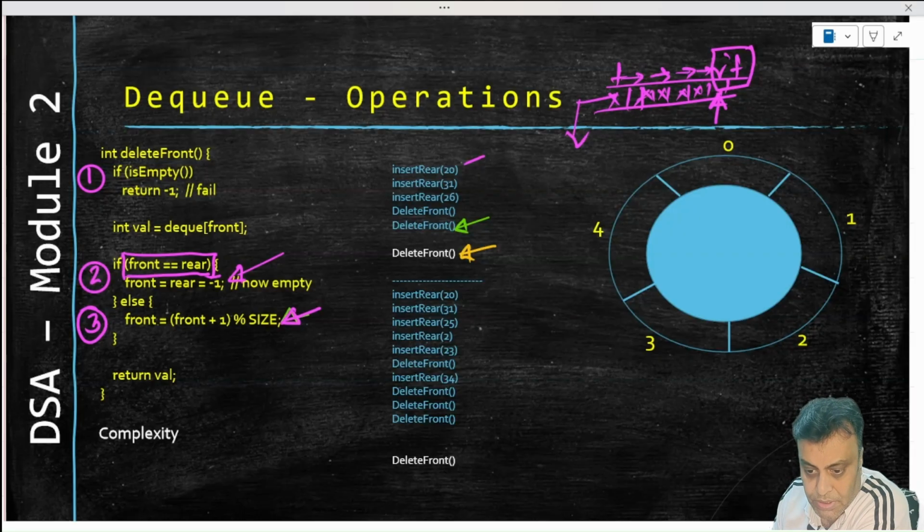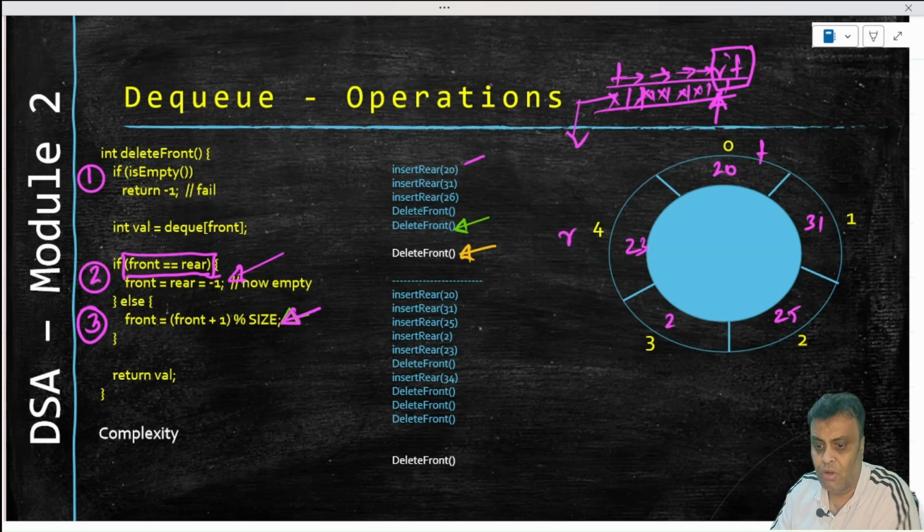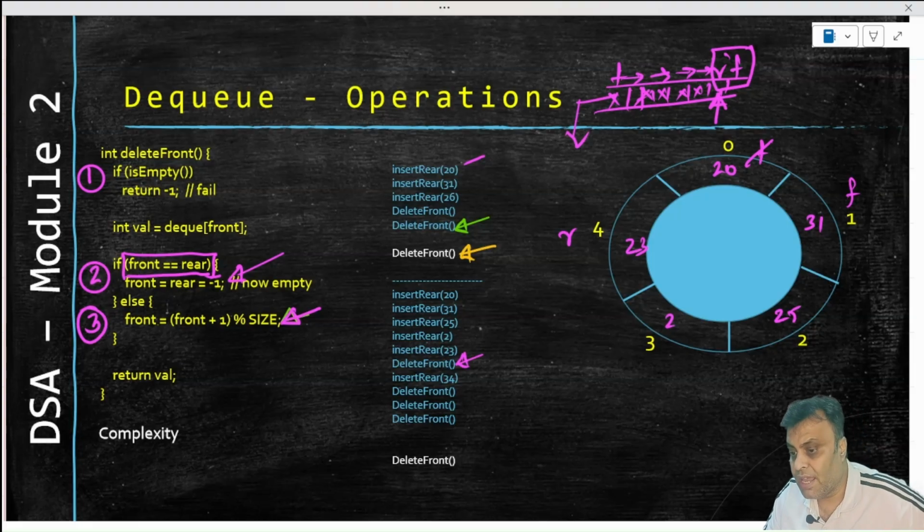Let's discuss the next example and fill this up. Let's say we insert 20, we insert 31, these are all insert rears, insert 25, insert 2, insert 23, and our front is here, our rear is here after this insertion. Now we will start deleting front. Because front is here, front will move forward by 1, so front will come here. The modulo will not actually make any difference. It is there as standard code, but it's not typically used logically here.